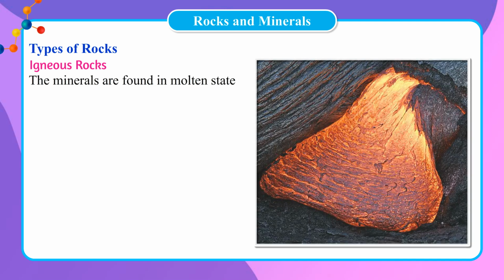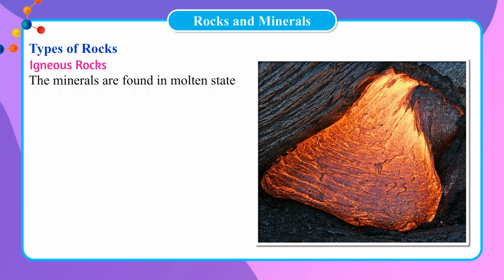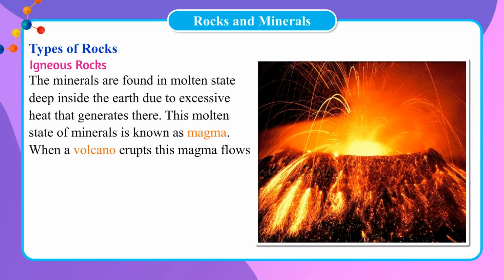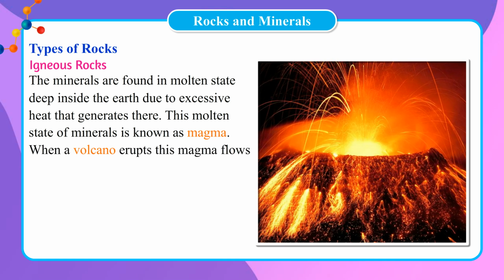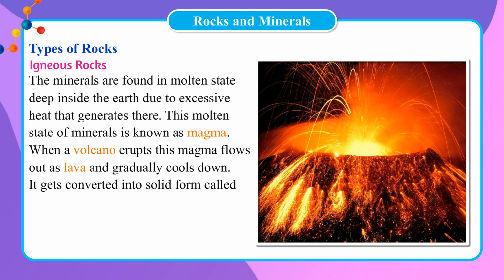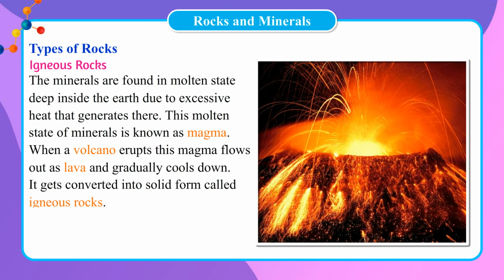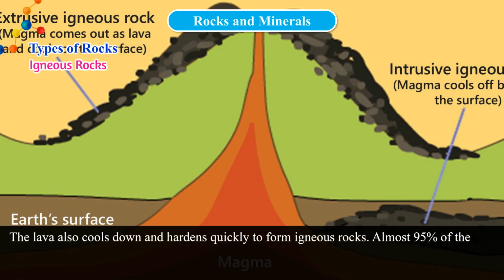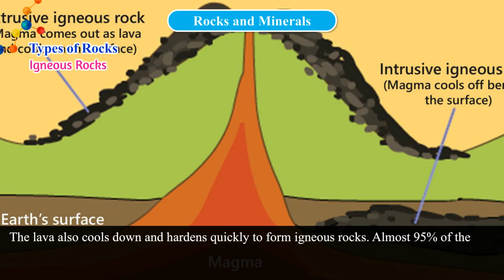Igneous rocks. The minerals are found in molten state deep inside the earth due to excessive heat that generates there. This molten state of minerals is known as magma. When a volcano erupts, this magma flows out as lava and gradually cools down. It gets converted into solid form called igneous rocks. The lava also cools down and hardens quickly to form igneous rocks.